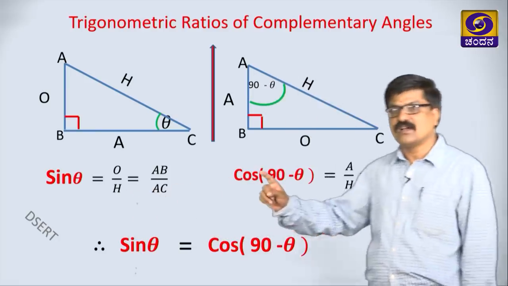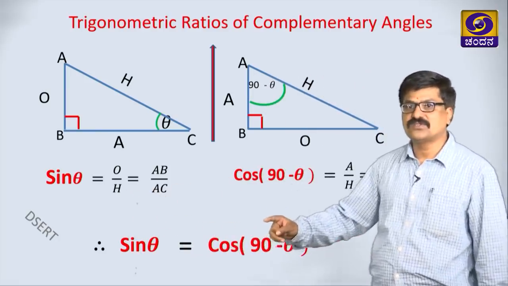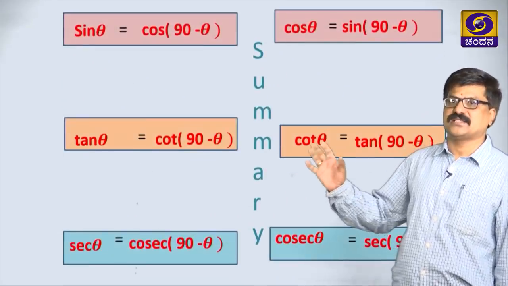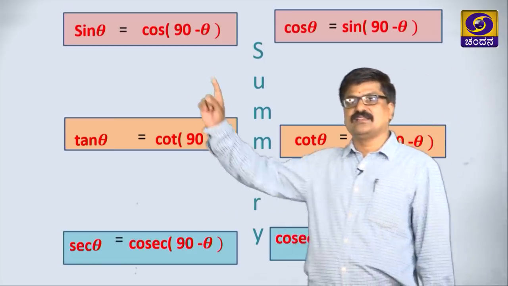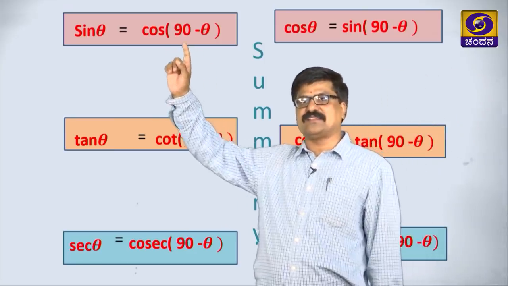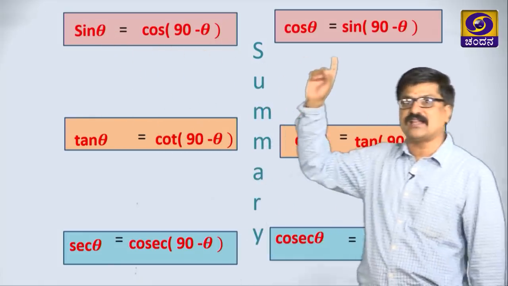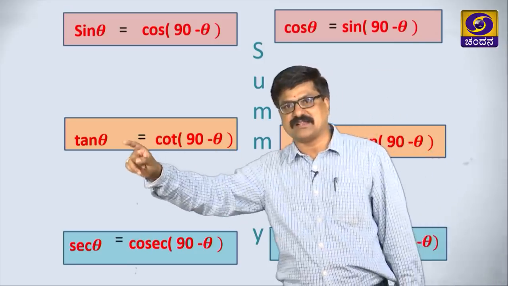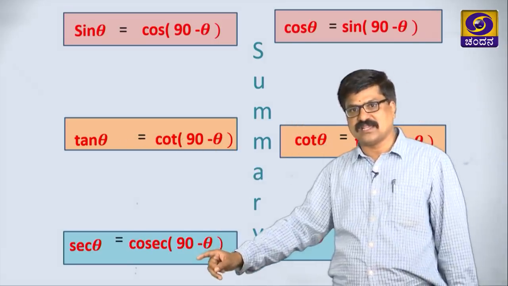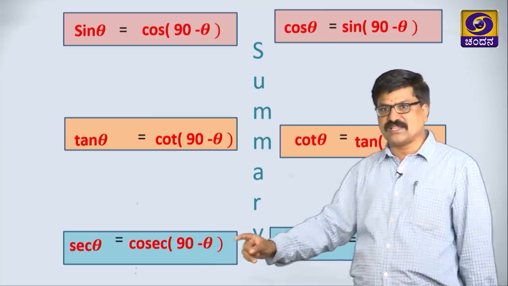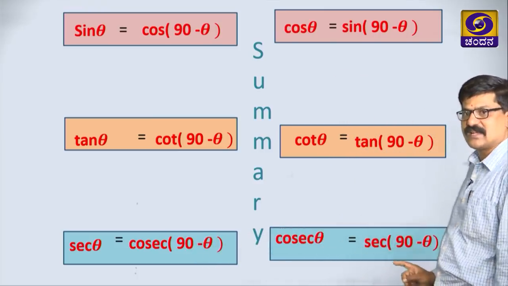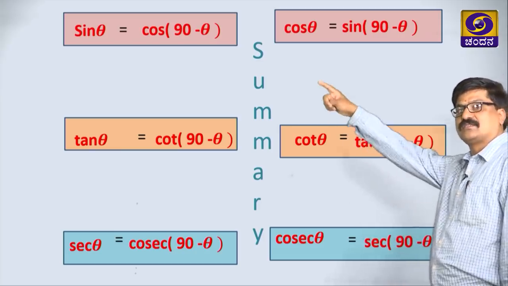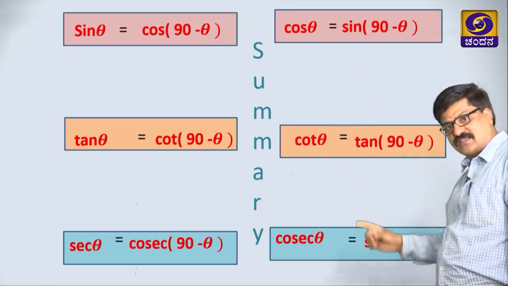Tan theta is equal to cot 90 minus theta. Let us see the next slide here. Sin is changing: cos 90 minus theta is sin theta, or sin 90 minus theta is cos theta. Similarly, cot 90 minus theta becomes tan theta. Secant theta is same as cosec 90 minus theta, or cosec theta is same as secant 90 minus theta. Observe this table properly, that is these 3 and similarly these 3.